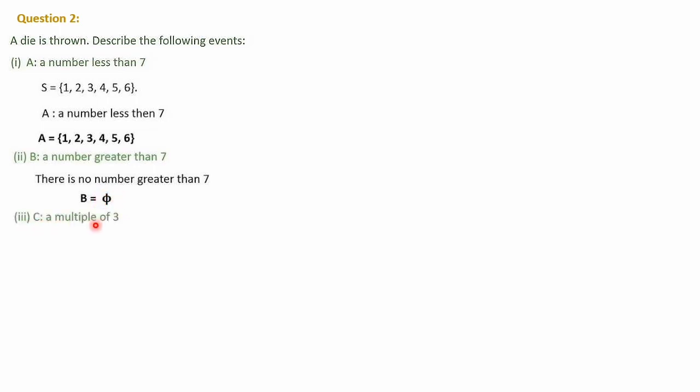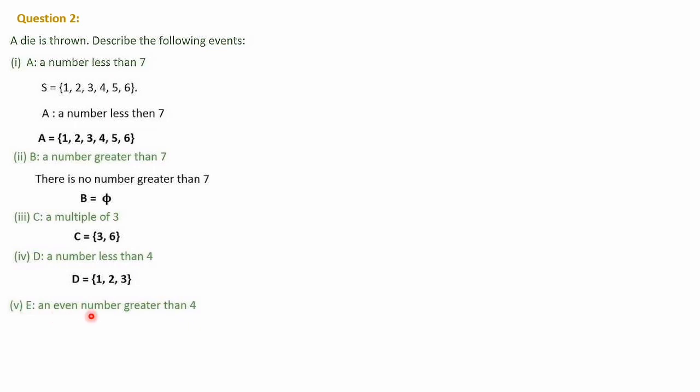Next is C, a multiple of 3. So here 1, 2, 3, 4, 5, 6 are there. Multiple of 3 means here 3 and 6 are the multiples of 3. So C is equal to set 3, 6. Next one is D, a number less than 4. Number less than 4 means 1, 2 and 3. So D is equal to set of 1, 2 and 3.